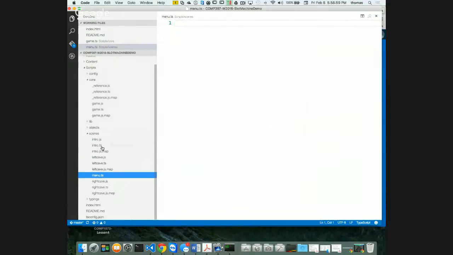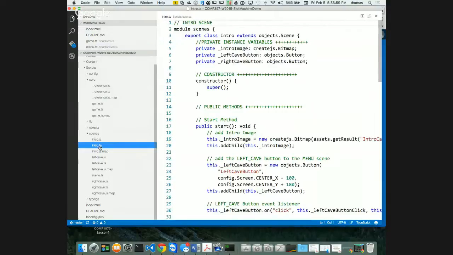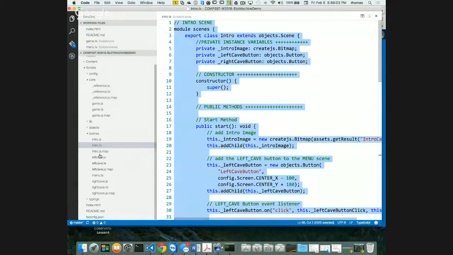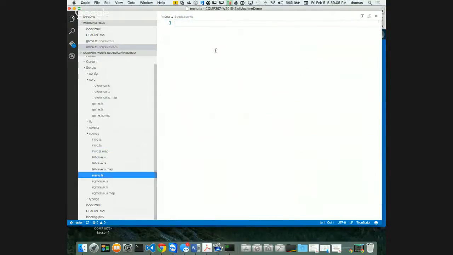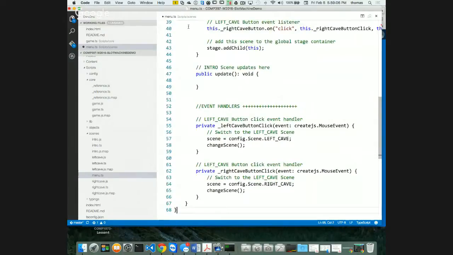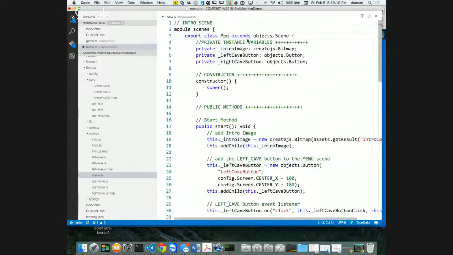And I'm going to take my intro scene, here it is, and copy everything, and go into my menu scene and paste everything. Okay, cool. I got to rename this thing from intro to menu. So there's my menu scene. Cool. At this point, I could get rid of intro. I don't need it. And I can probably get rid of my others as well, right?